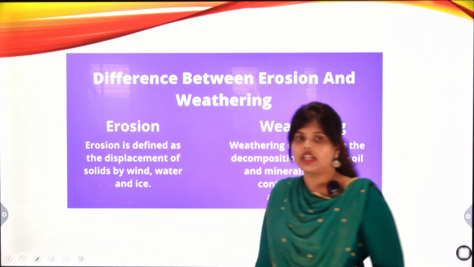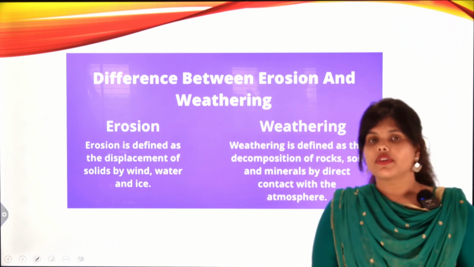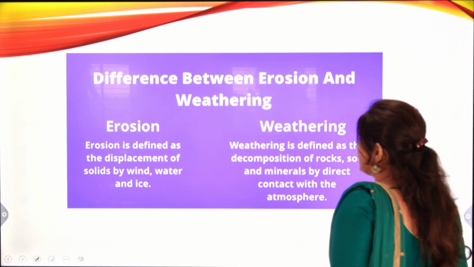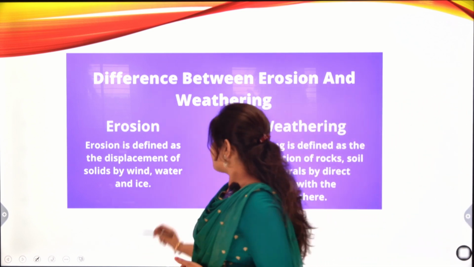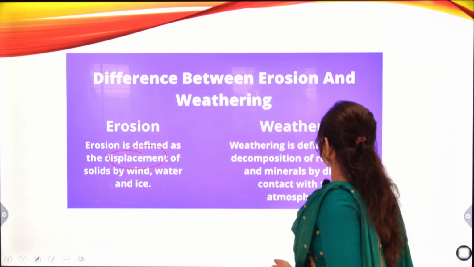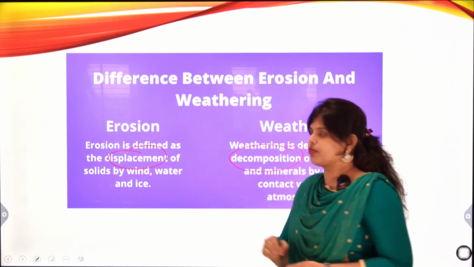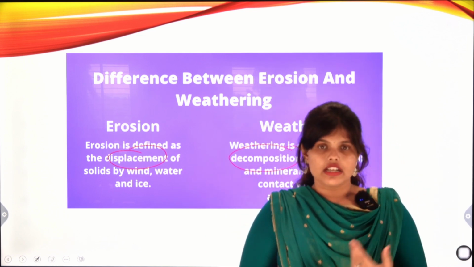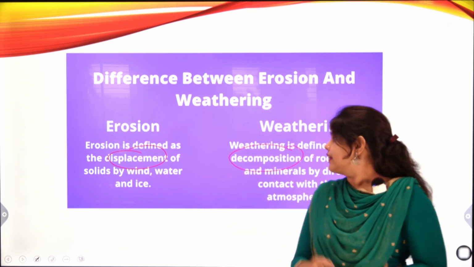Here we will learn the difference between erosion and weathering. Erosion is displacement and weathering is decomposition. We will understand these two words. What is displacement?